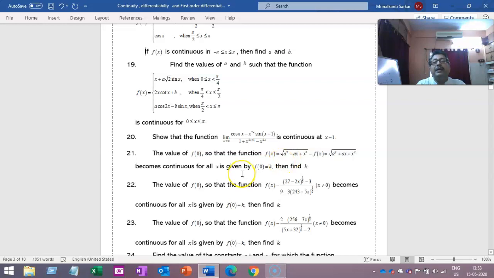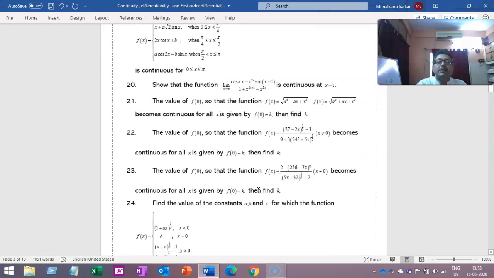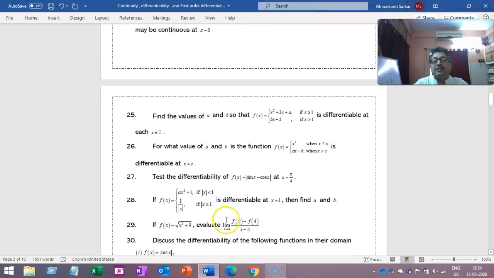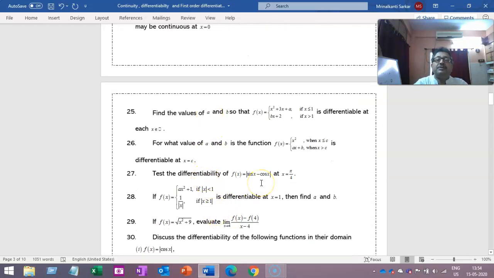Repeatedly we are telling you that you have to send your answers in a definite format: question number and corresponding answers. The solution definitely will be provided to you in the WhatsApp group, or in this format only, but before that you all will write the answer and send it to us. All these questions are based on that only.